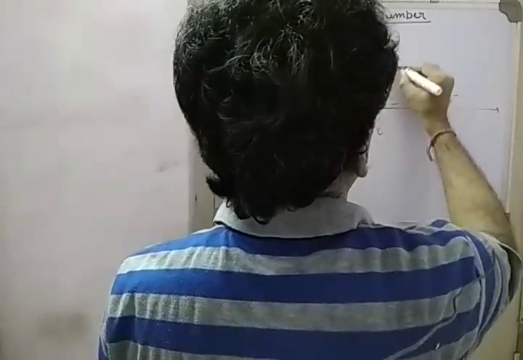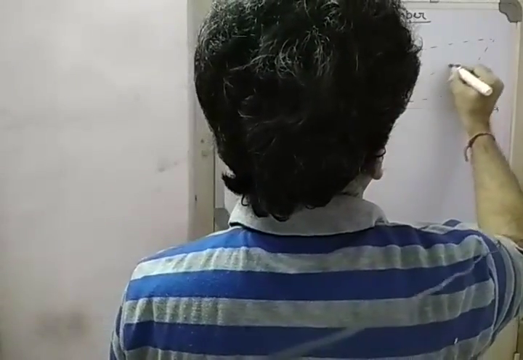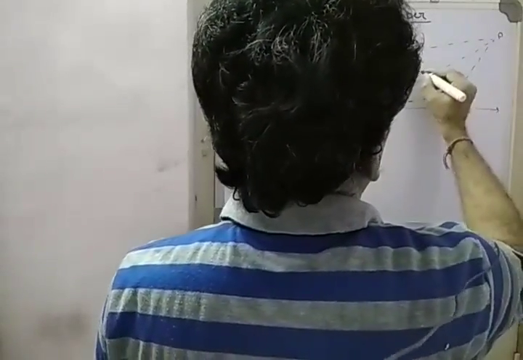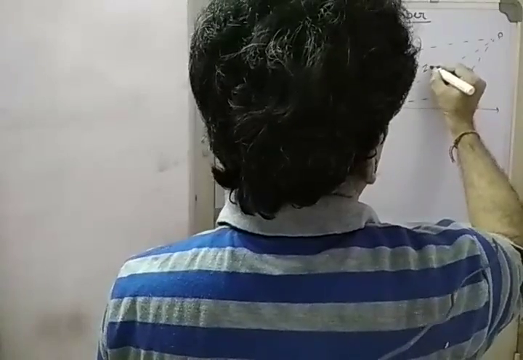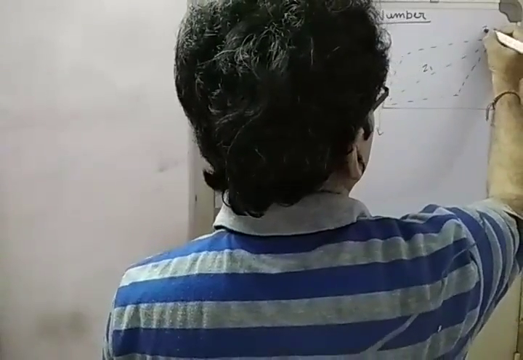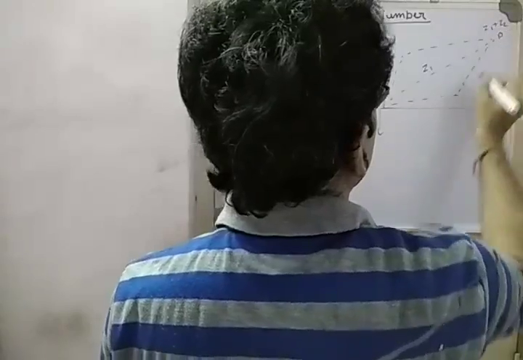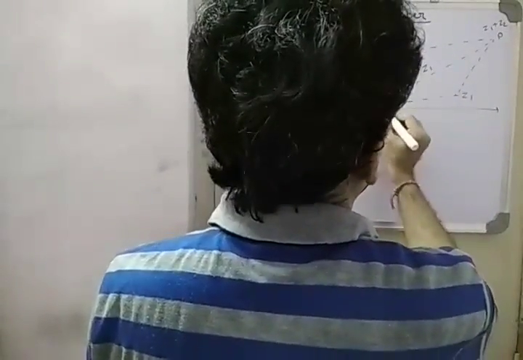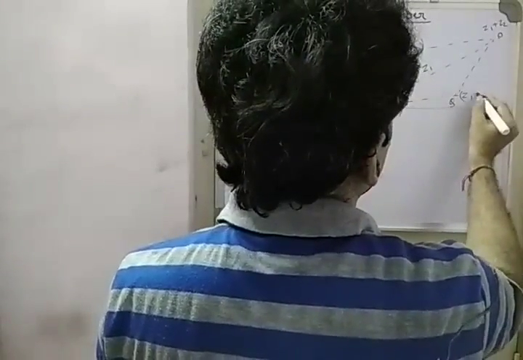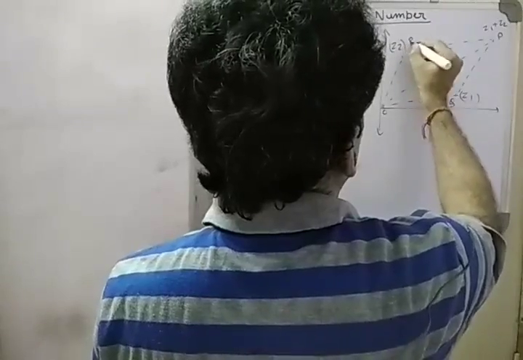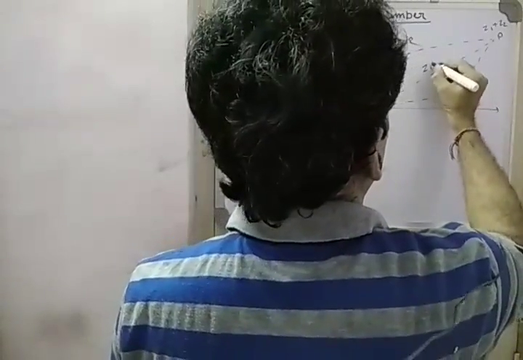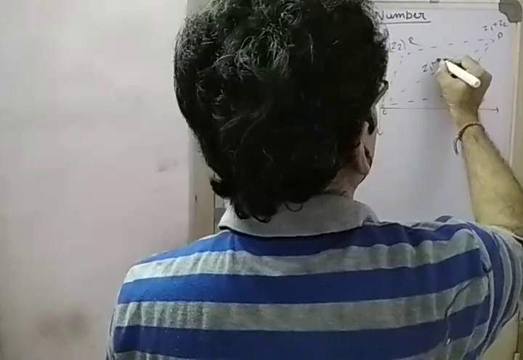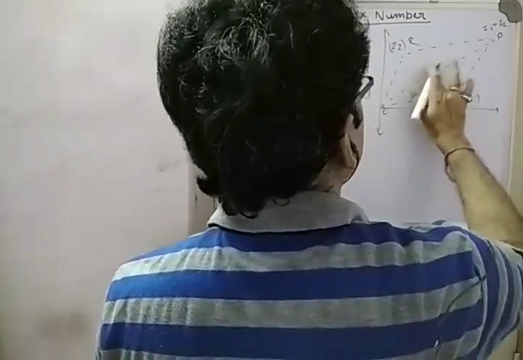I will draw this again to show one property. We saw that this one was z1 plus z2, this one was z1, this one was z2. O, P, suppose Q, R. So this one was actually z1 plus z2.